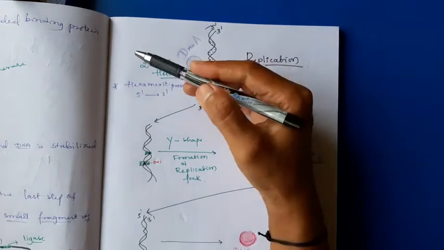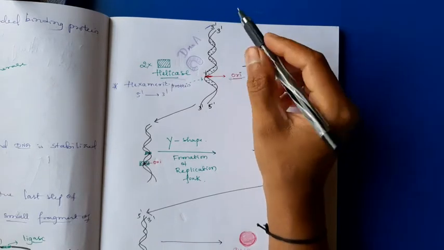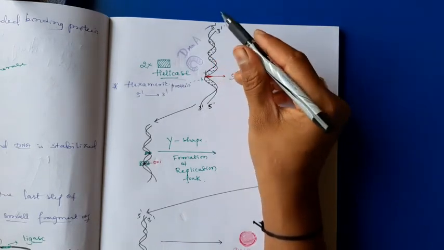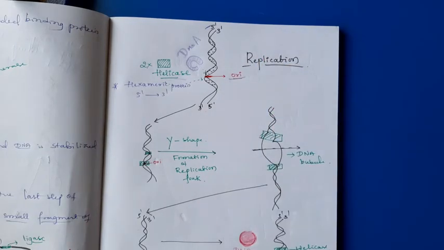The hexameric protein is always attached in the 5' to 3' direction. Then when the hexameric protein is attached, it starts its action. After attaching, next it starts unwinding the DNA by breaking the hydrogen bonds.